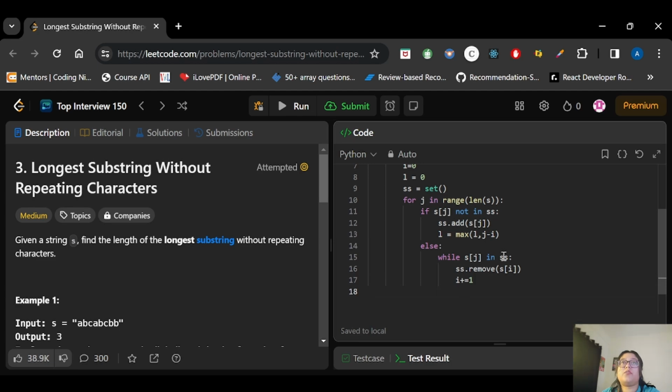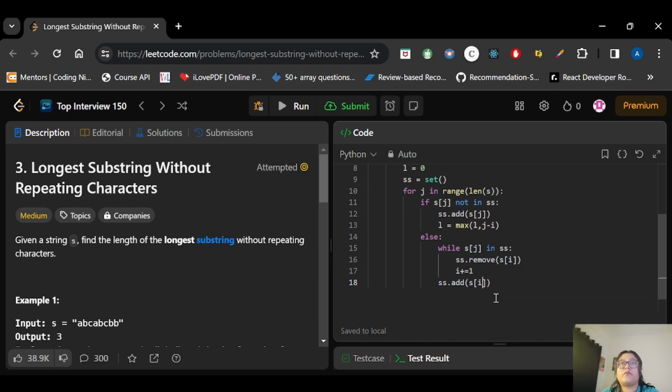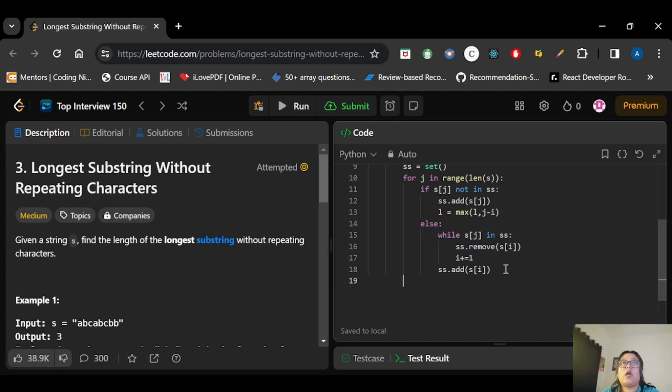After this I will add that value again, so ss.add(s of i). Out of this loop, I will return the length.